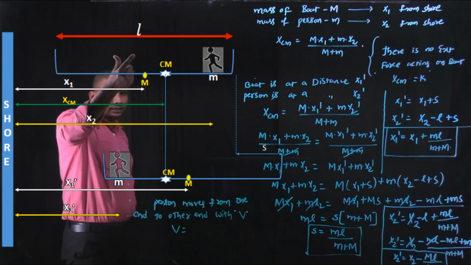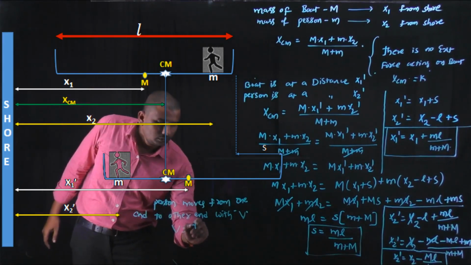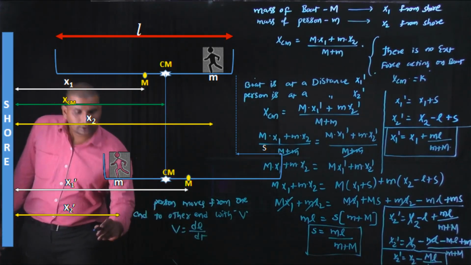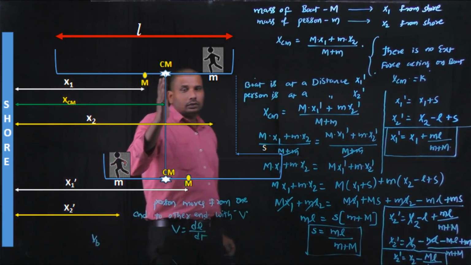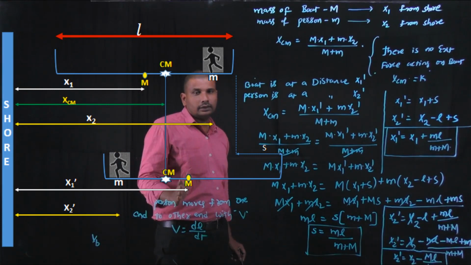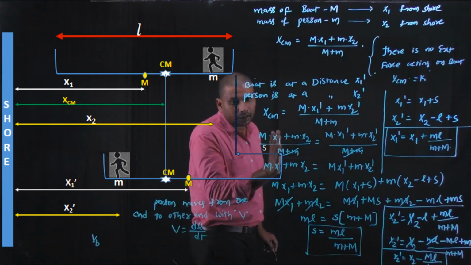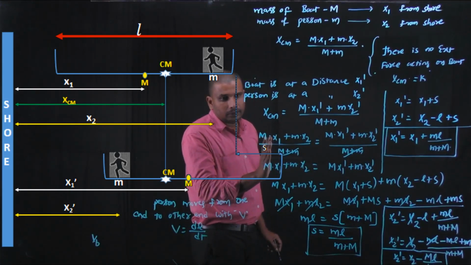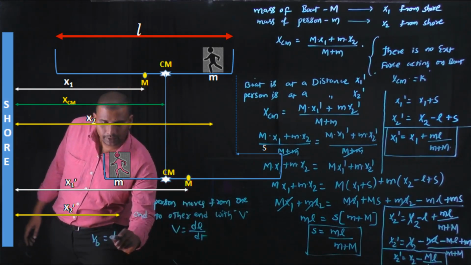That's why the displacement traveled by the person is L. V equals dL by dt, while the velocity of the boat is... Due to this, to maintain the center of mass position at the same distance from the shore, the boat moves through a displacement of s in the opposite direction to the displacement of the man. Due to this, the velocity of the boat is ds by dt.